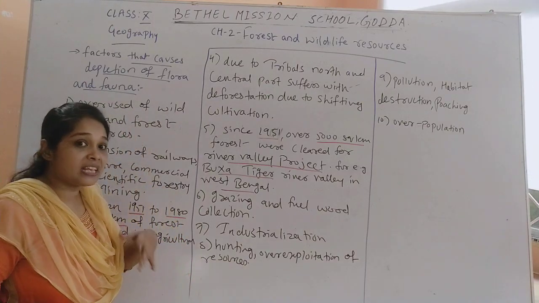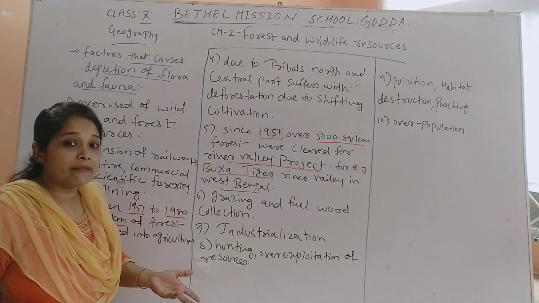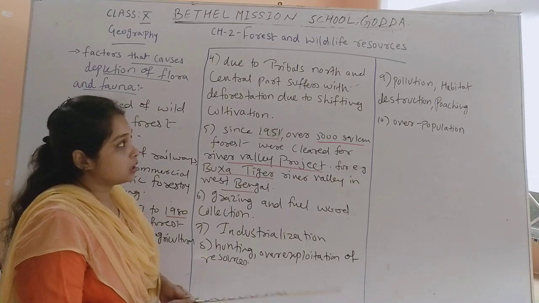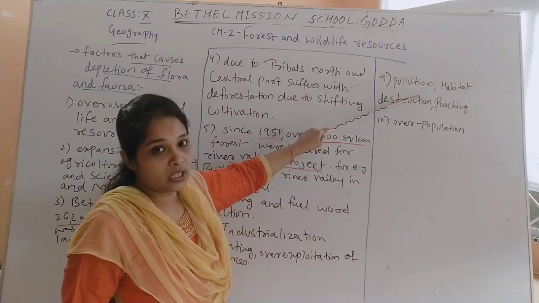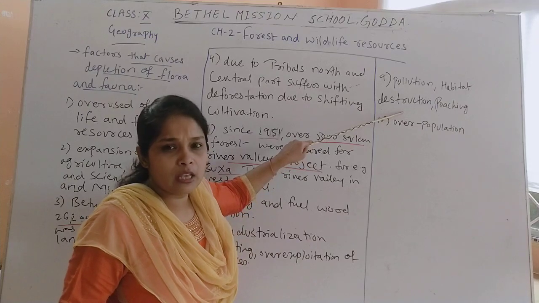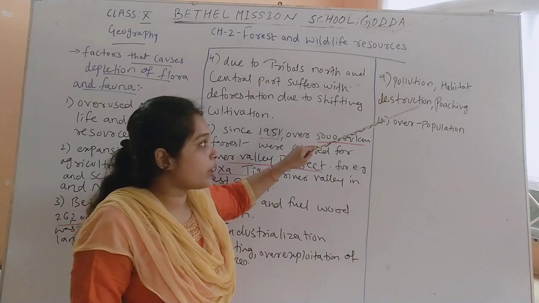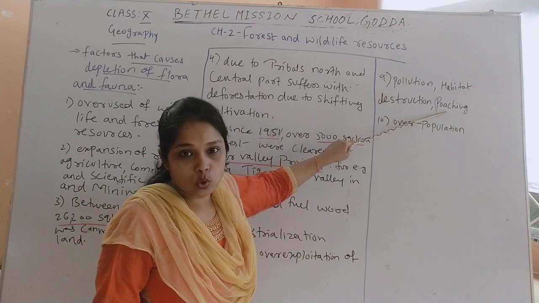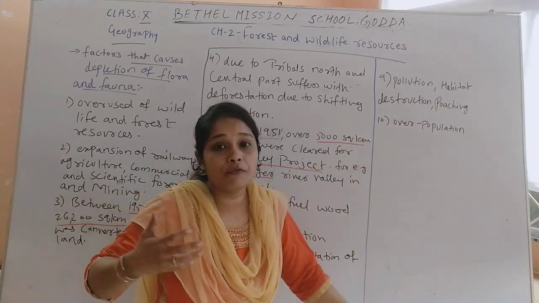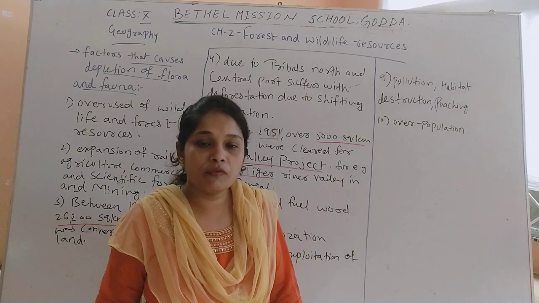There are also many different reasons because of which wild animals and wild plants, flora and fauna, are getting depleted from the forest areas. That is hunting, over-exploitation of resources, and pollution, which affects the animals and plants. Habitat destruction, that means human beings many times have a habit of destroying the forest, for their entertainment or enjoyment. Poaching, illegal hunting, and illegal cutting down of trees are also there, because there is illegal smuggling of trees and plants, and illegal smuggling of animals,